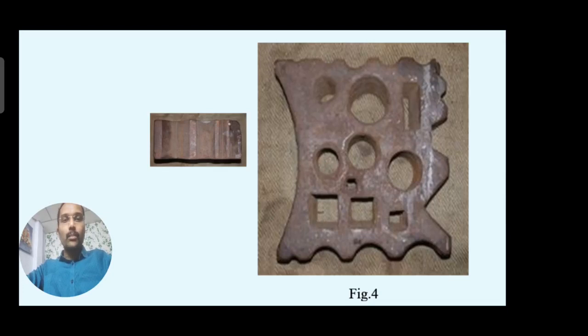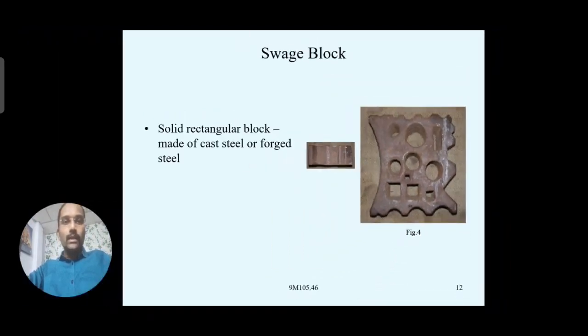It is also a very heavy block, so it is placed on a base which is provided separately. Generally we consider it as a rectangular block made of forged steel or cast steel. Why? Because we are utilizing these different forms, rectangular, trapezoidal, square, or these different diameter holes.